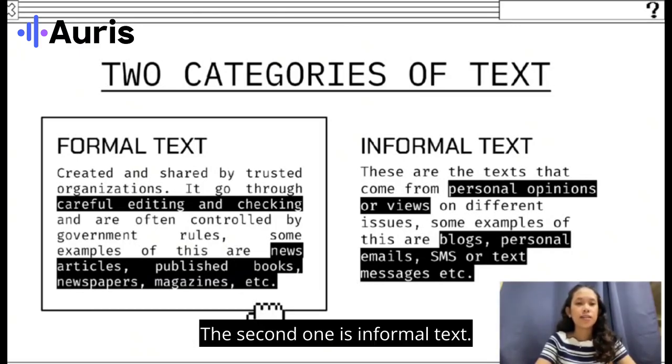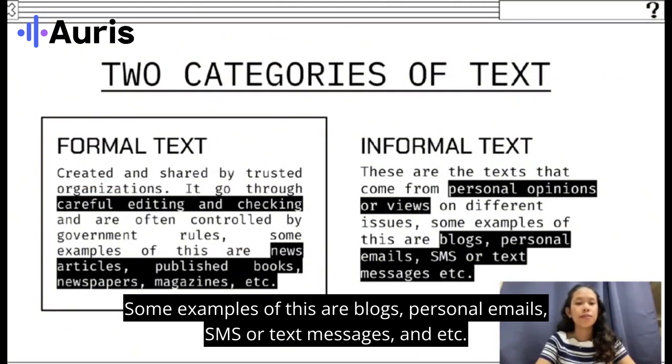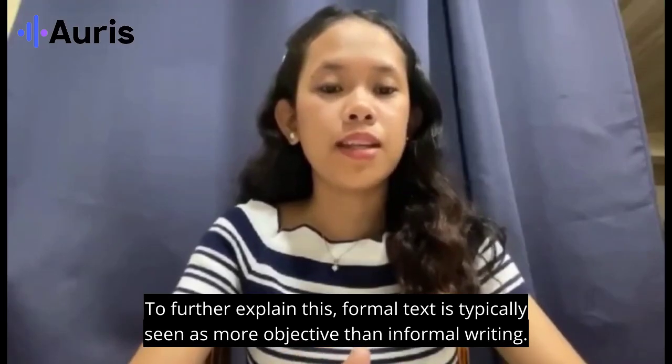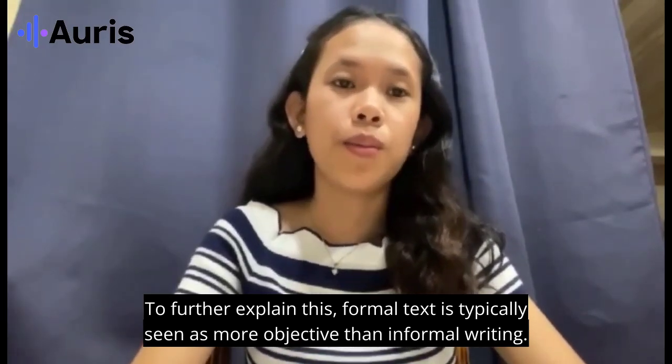The second one is informal text. Informal texts are the texts that come from personal opinions or views on different issues. Some examples of these are blogs, personal emails, SMS or text messages, and etc. To further explain this, formal text is typically seen as more objective than informal writing.